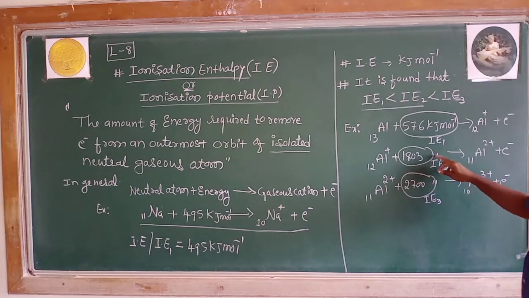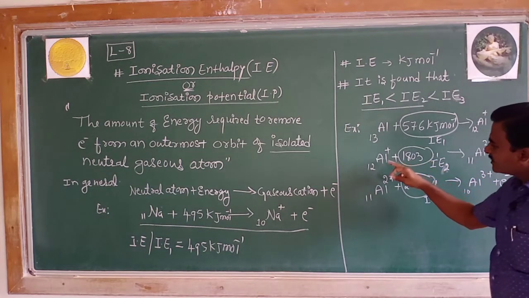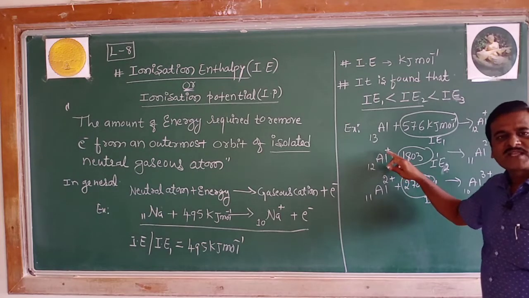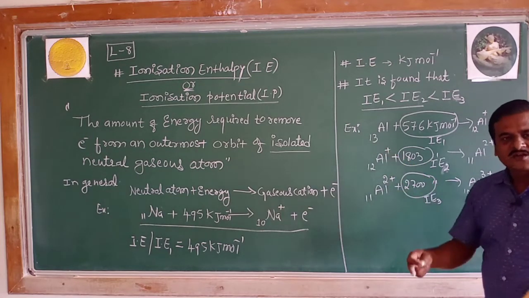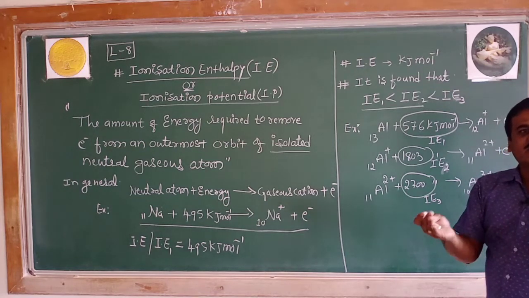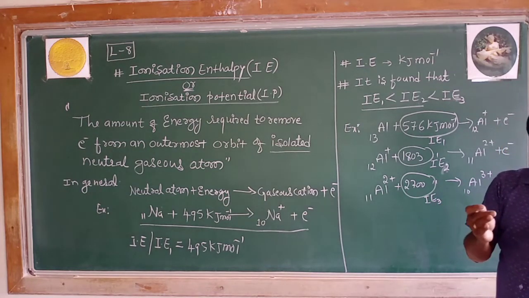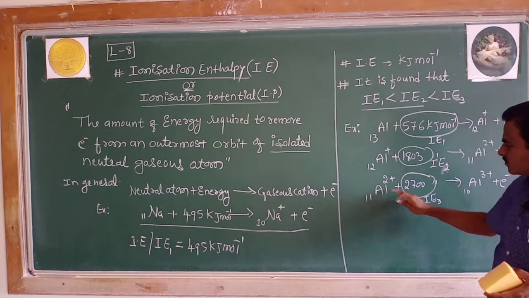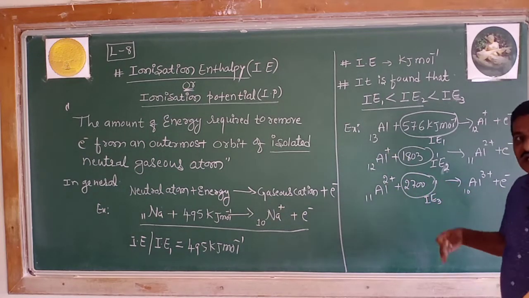Why is the second ionization enthalpy higher? It is because the electron is being removed from the ion, where the outer electrons are under the nuclear attraction. They were under the control of the nucleus because of the increase in nuclear charge. The third ionization enthalpy is still higher. Why?